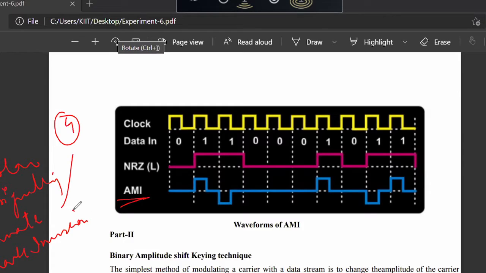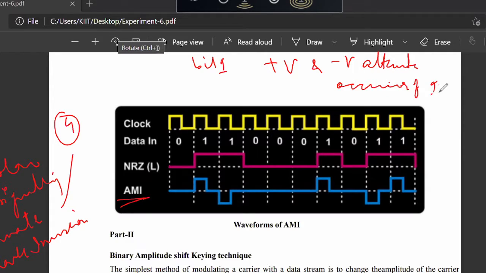So in bipolar signaling, what is happening? Bit 1 is transmitted as plus V and minus V alternately for alternate occurrences of bit 1. And bit zeros are transmitted as 0 volt. And again, because each pulse is occupying half a bit duration, this is bipolar signaling return to 0 type.